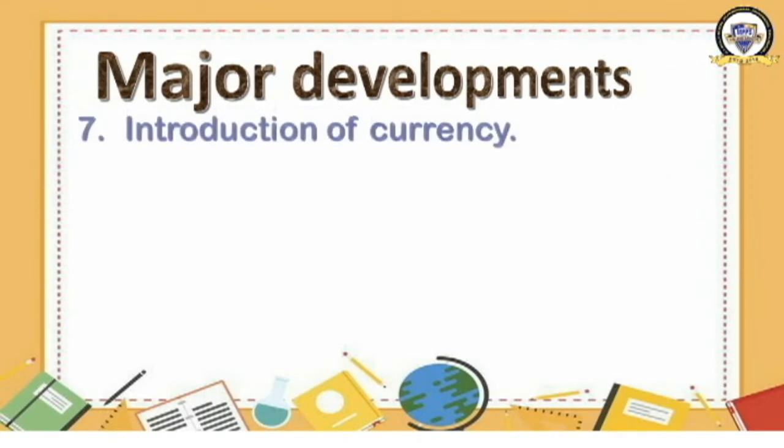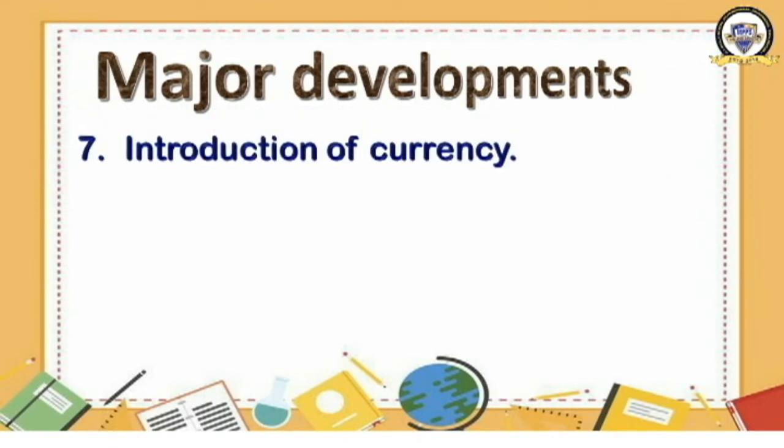Introduction of currency. The medieval period saw the minting of currency, which led to the economic development of the country and marked improvement in agriculture and expansion in trade and commerce. When currency was introduced, that had an impact upon different spheres of our life, like agriculture, trade, commerce, industries, production, etc. Okay, so this currency was a major development during the medieval period.